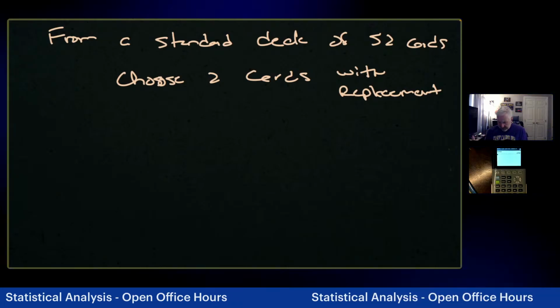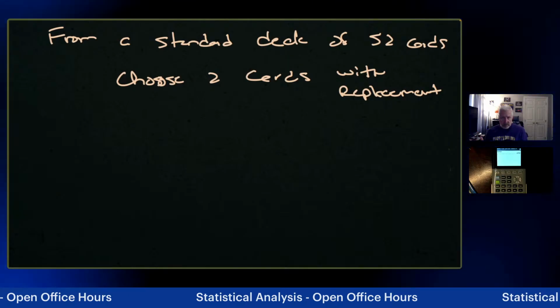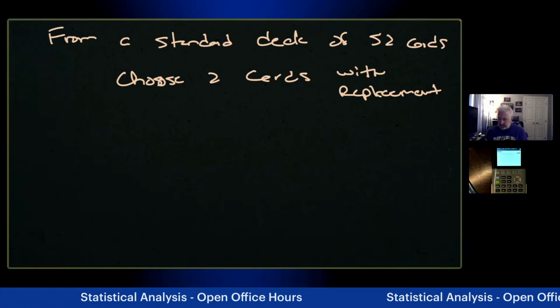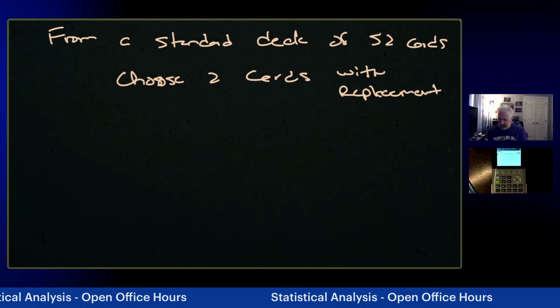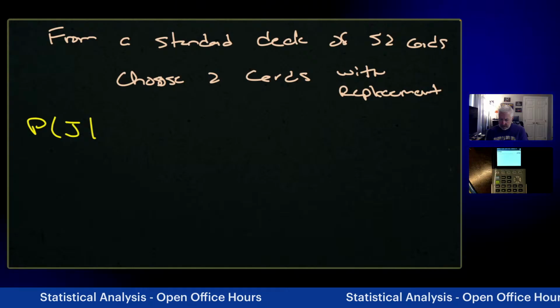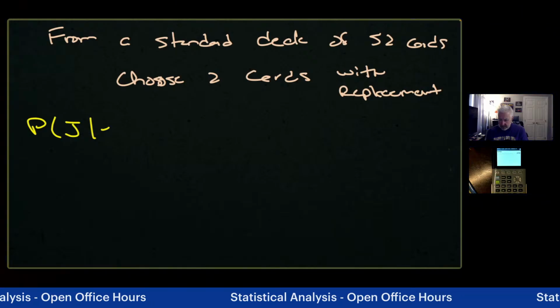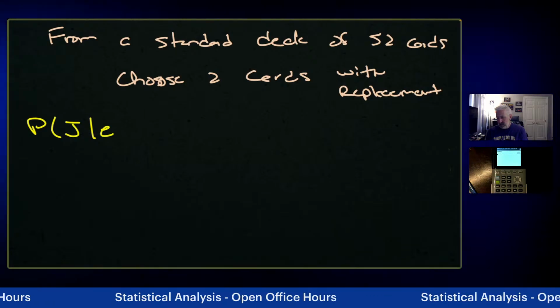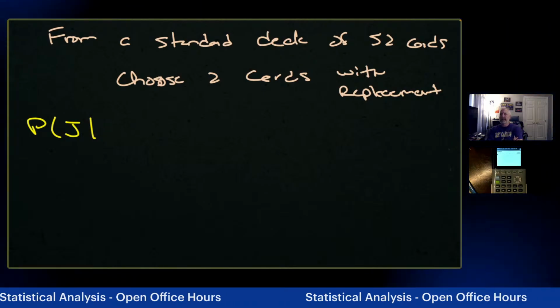So from a standard deck of cards, choose 2 cards with replacement. We'll do another example, and this time I'm going to find the probability of choosing a jack given that, let me think a little bit.